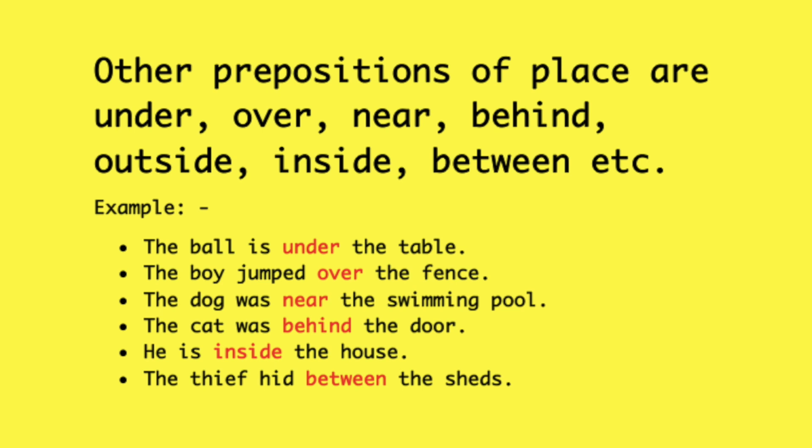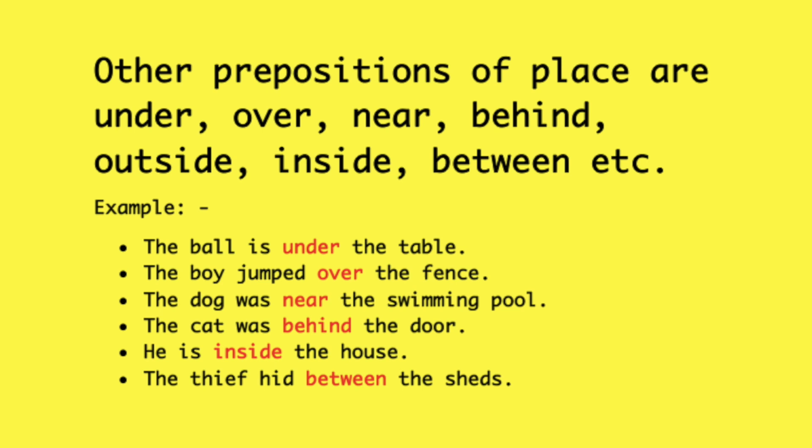Of course, there are several more prepositions of place. However, they are easily identified, such as under, over, near, behind, outside, inside and between. Some examples are: the ball is under the table. You could easily find out. The boy jumped over the fence. The dog was near the swimming pool. The cat was behind the door. The puppy was outside the house. He is inside the house. The thief hid between the sheds. So from these examples, we can identify the prepositions of place very easily.